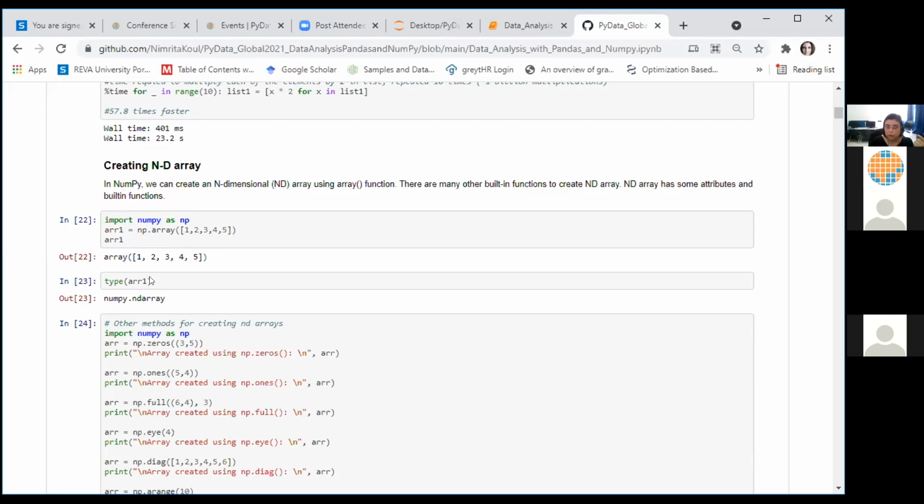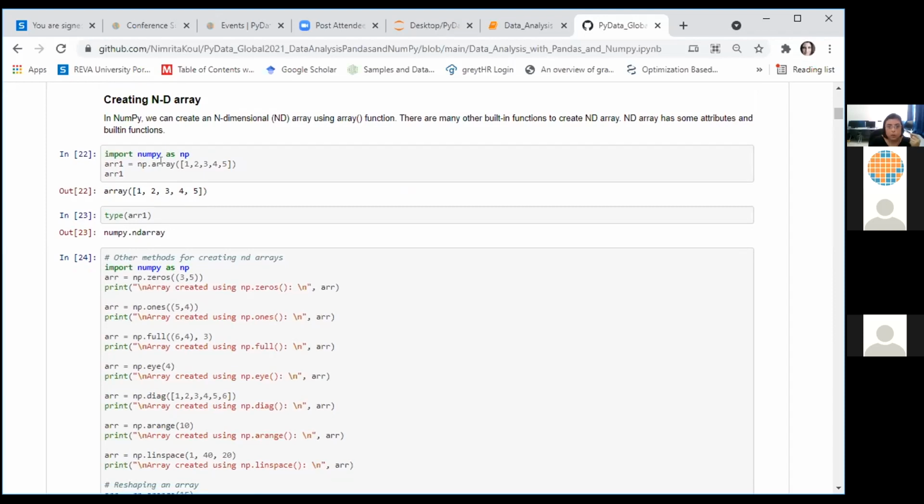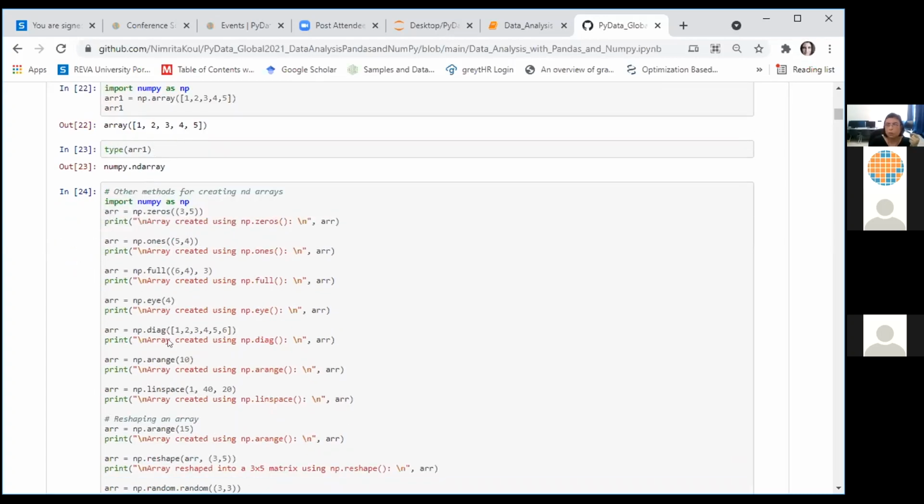Here is your output cell, which shows you that your output is an array. It contains 5 values. Python provides the type function for you to see the data type of any variable or an object. So array is a basic method for generating an ND array or for typecasting a data set into an array. Besides this, there are so many more methods.